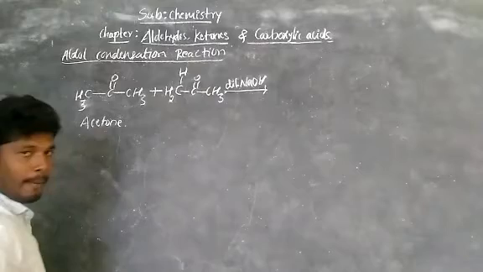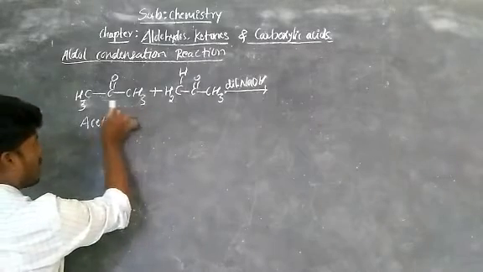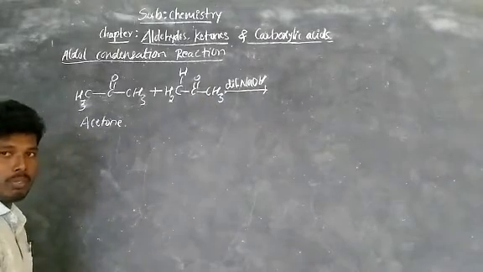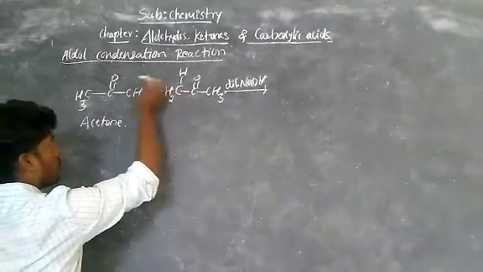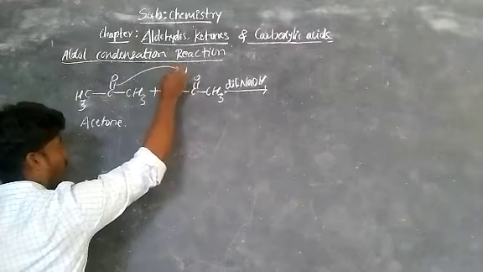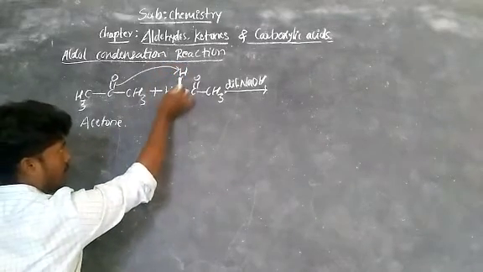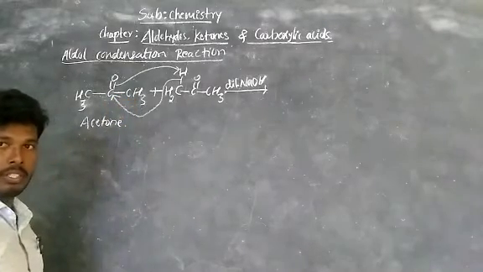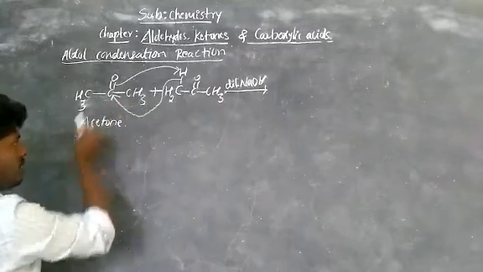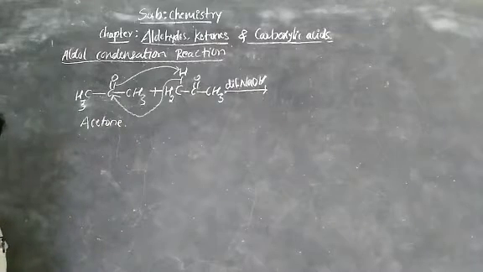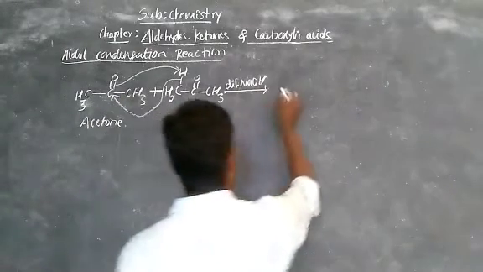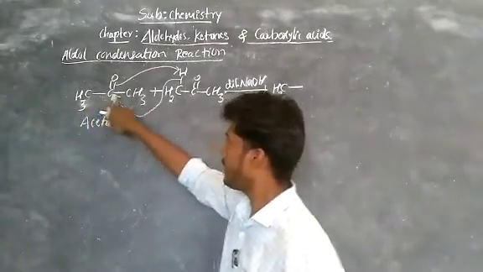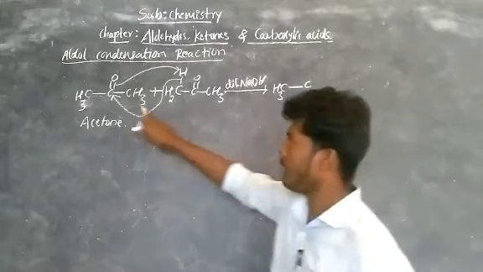Now what will happen: here also there are acidic carbons and acidic hydrogens. This oxygen abstracts this hydrogen. Then the bonded electrons move and attach to this carbon, because it is electrophilic in nature. Now what you expect: CH3 is the first carbon, then the second carbon C, then here there is CH3.